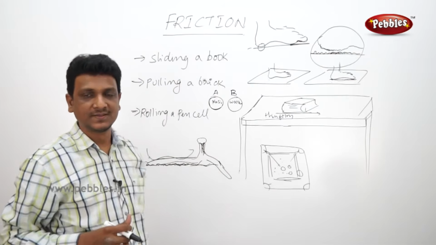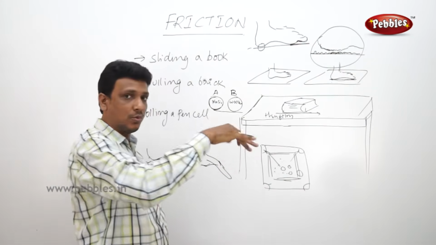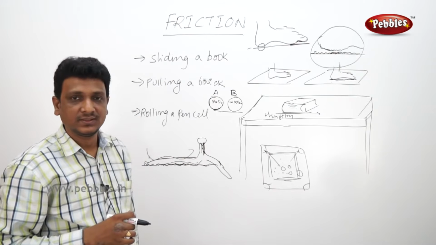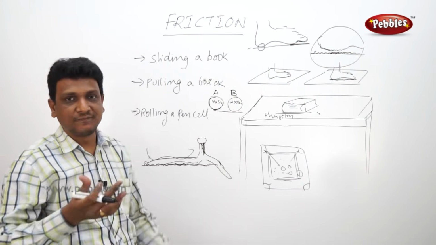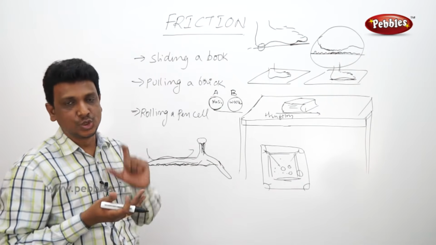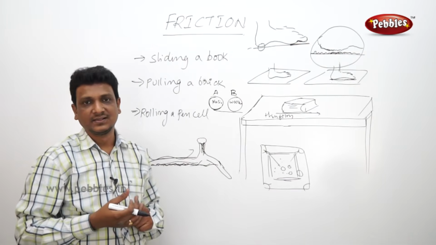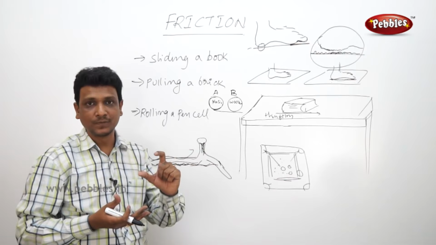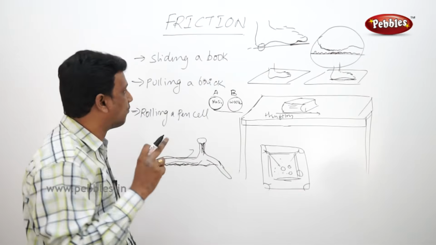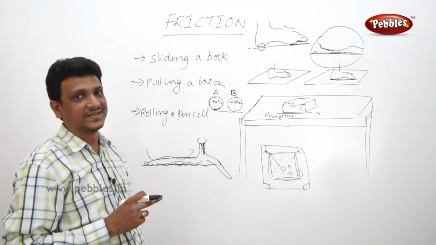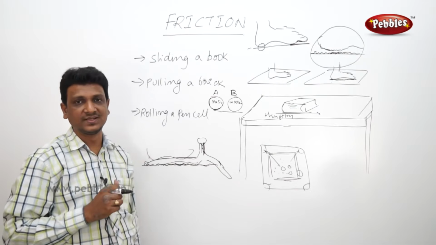Just you kept the balls on the same surface, on the same table. Which one will move more distance? The plastic one, because it has a smooth surface. The roughness of the surface is less. So if the roughness of the surface is less, the friction is less. If the roughness of the surface is more, the friction is more. So the roughness of the surface is one important point which will decide the frictional force. The roughness or smoothness of the surface.